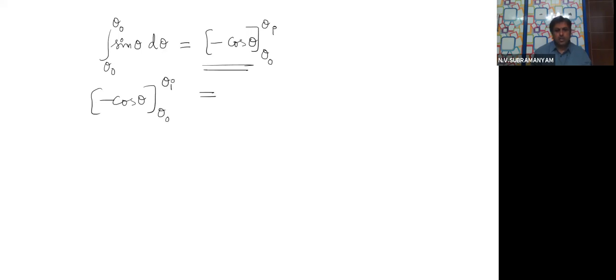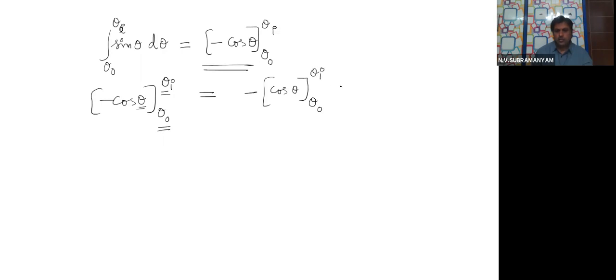How will you substitute the limits? Do you remember from first year? First we have to substitute the upper limit, then the lower limit. Yes or not? Upper limit substitution first, lower limit substitution next. This is theta I, in the place of theta, first theta I. And this minus, can I keep it outside? I am keeping it outside. I can write it like this also, theta 0 to theta I.